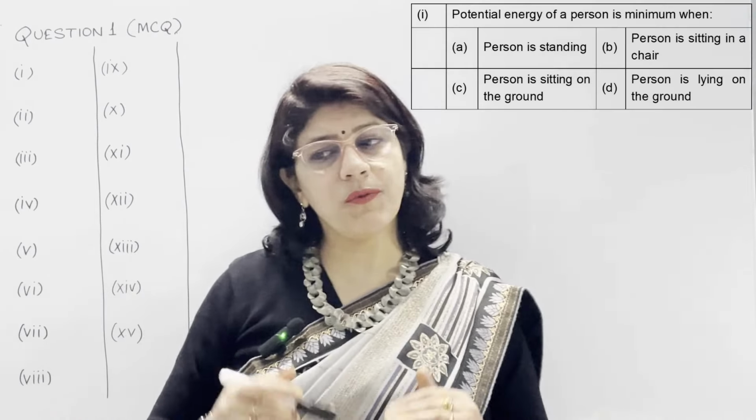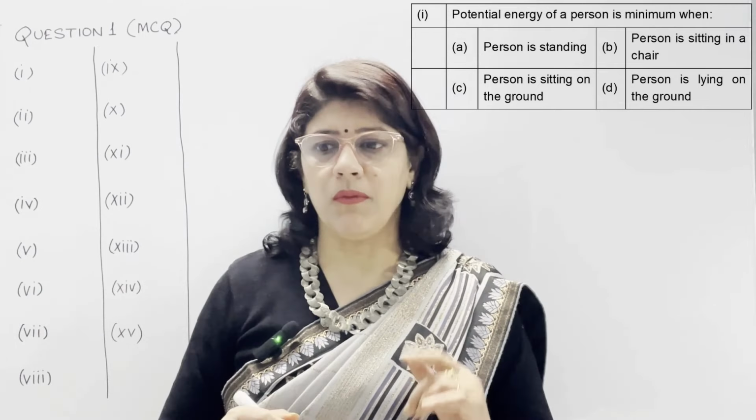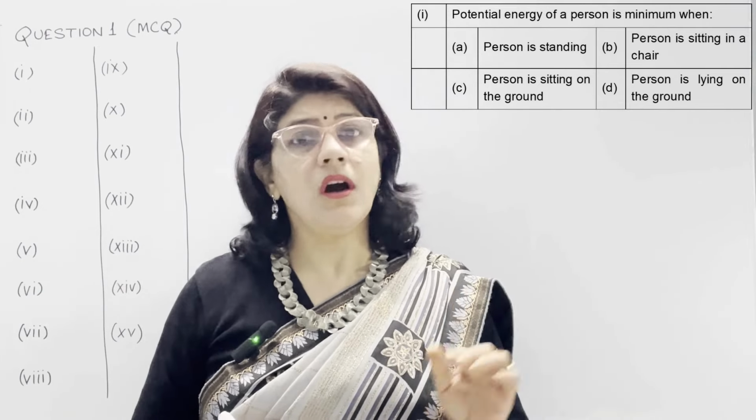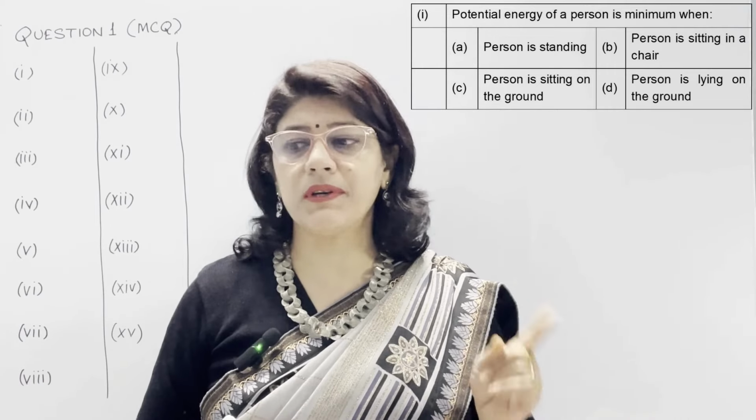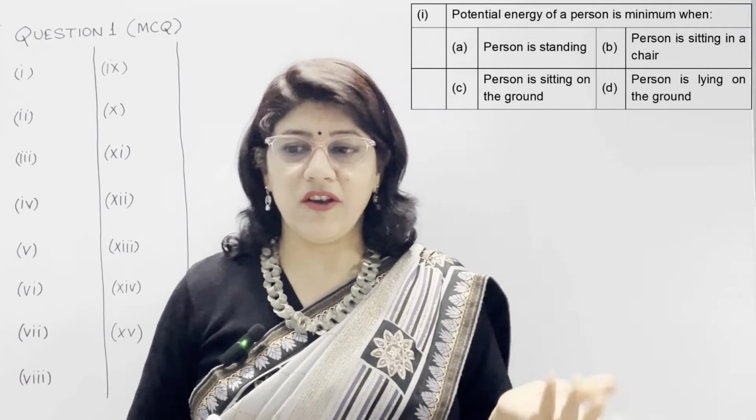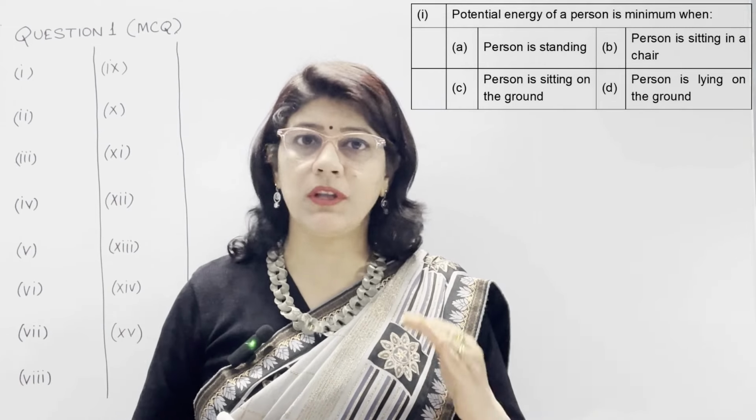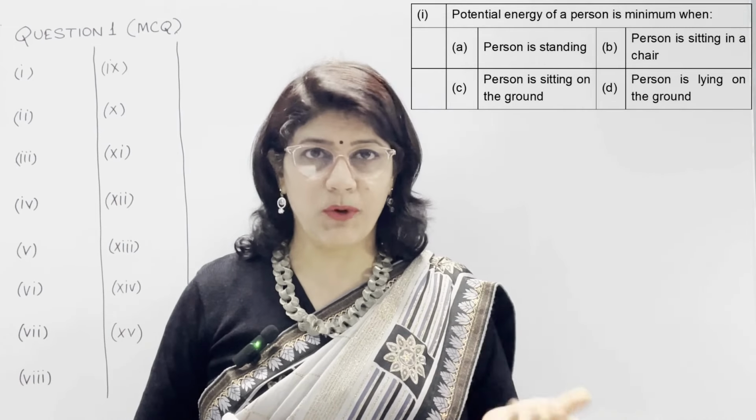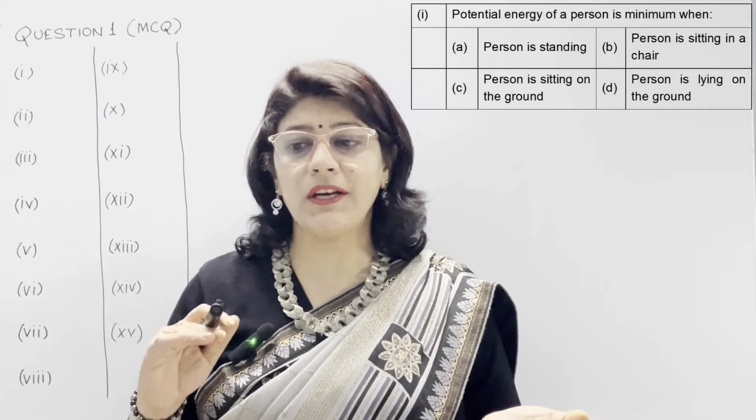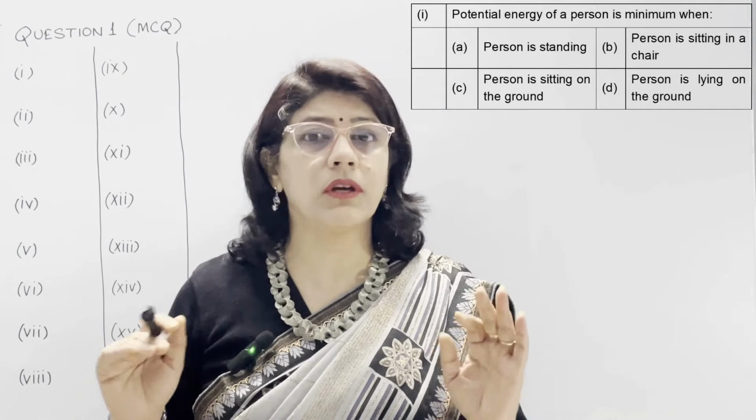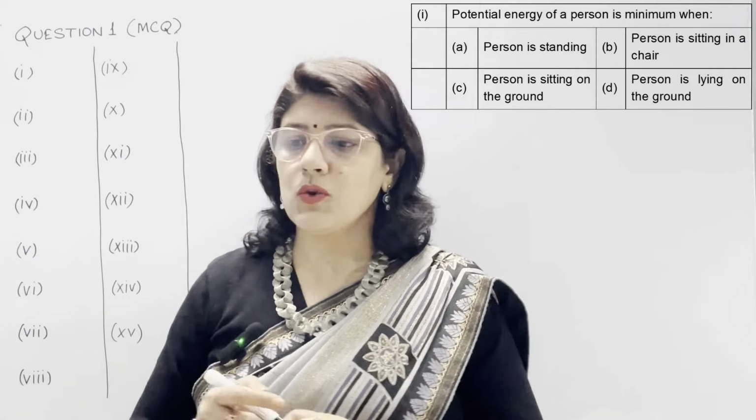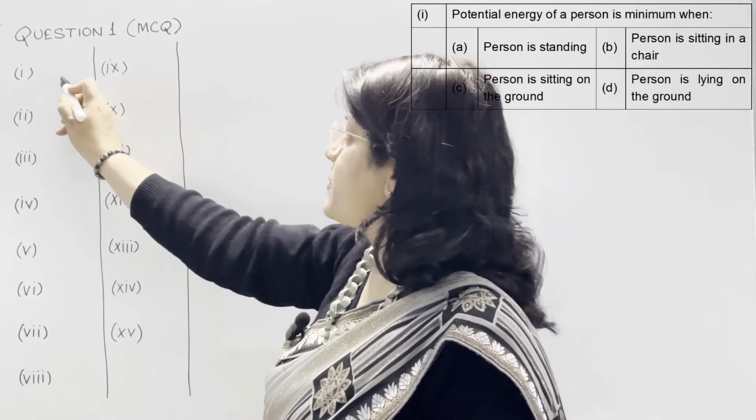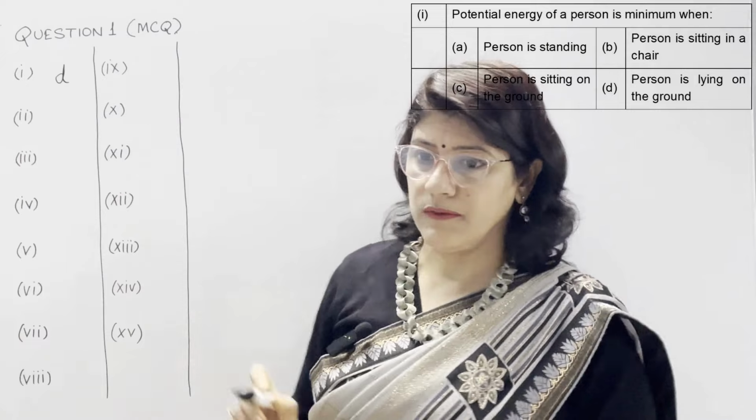So potential energy of a person is minimum when a person is standing, a person is sitting in a chair, a person is sitting on the ground, and a person is lying on the ground. As you know, potential energy is associated with height. The more the height, the more is the potential energy, and the minimum height of the person is when he is lying on the ground. So when the person is lying on the ground, it is option number D. So in part number 1, our option number D is correct.